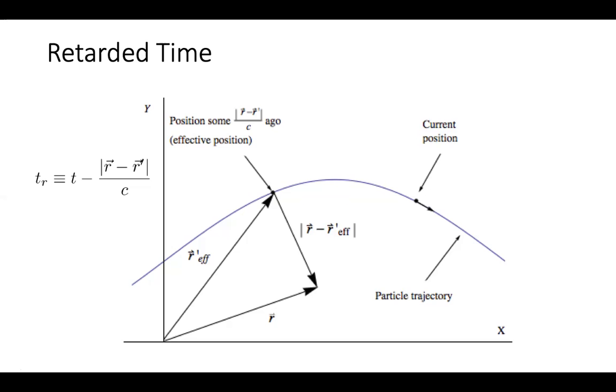That change we will use and apply in the potentials. You know the Lorentz and Coulomb gauge. We had derived the potentials. We have derived the electric potential and the magnetic potentials. So we'll apply this retarded time into those potentials, and then we'll derive potential equations, which we call retarded potentials.